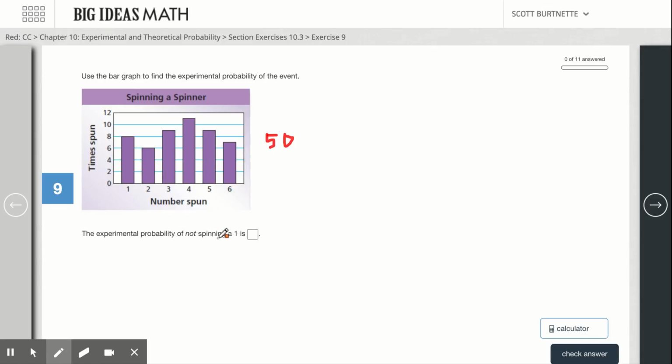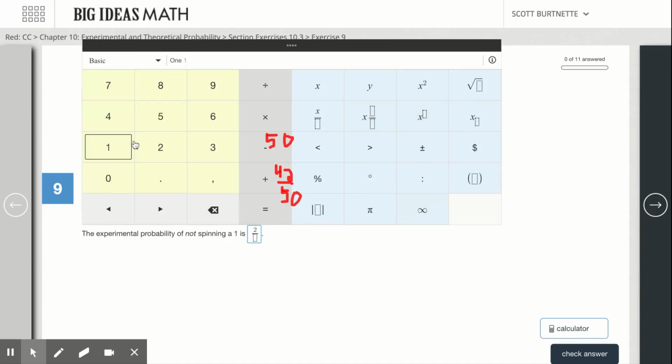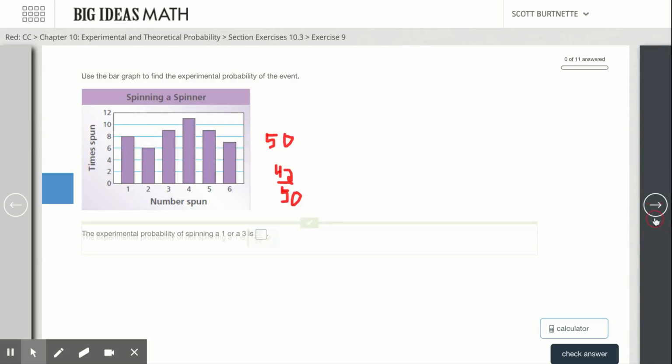Okay, so if I can see, hey, if we spun a 1 8 times, we did not spin a 1 42 times. So my experimental probability is 42 out of 50. Okay, and then I'd reduce that to 21 out of 25. So for my first one, we should have had 21 out of 25. Okay, check my answer. Good to go.